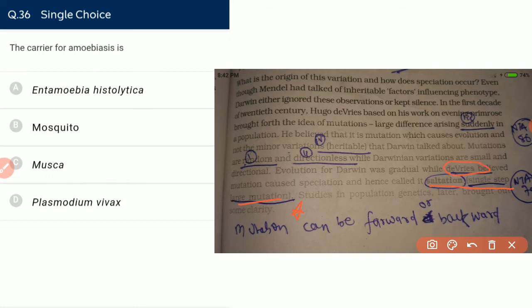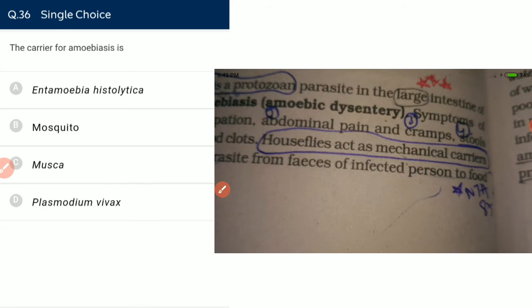The carrier for amoebiasis is the housefly. NCERT is telling us that houseflies are the mechanical carrier. Housefly are the mechanical carrier for amoebic dysentery, that is known as amoebiasis, which is caused by Entamoeba histolytica, a protozoan and parasite of the large intestine. The biological name of housefly is Musca domestica, and it belongs to order Diptera